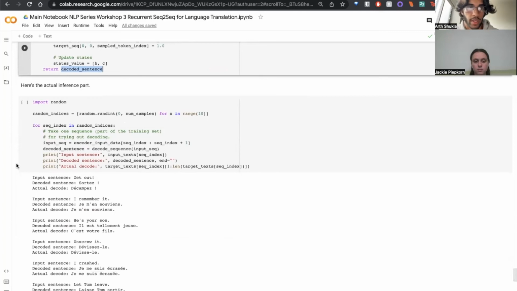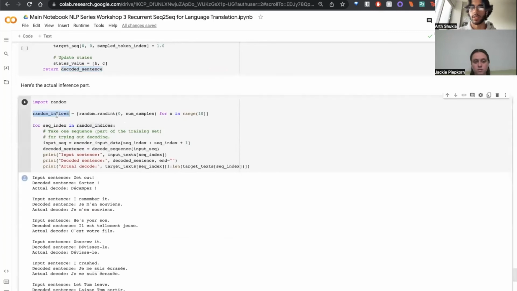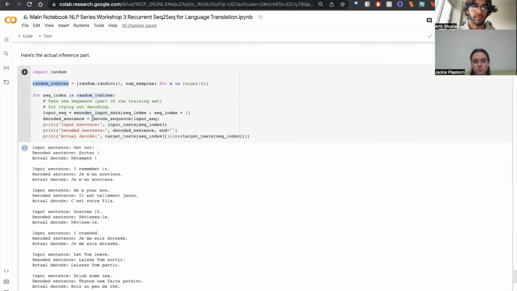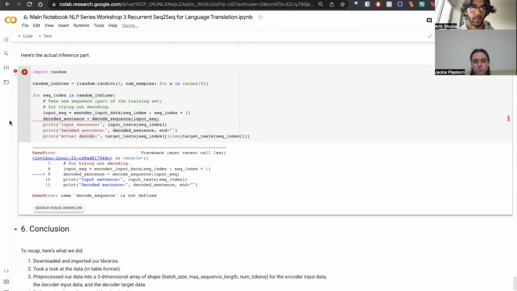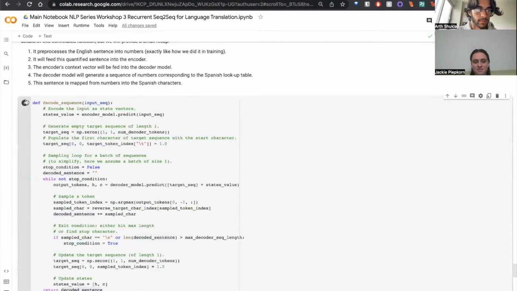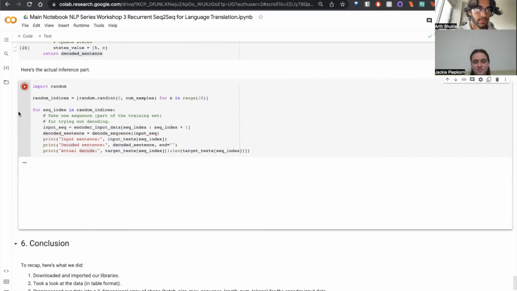Now, to perform actual inference, we have this function, sequence index. What we're doing is creating a set of random indices from our data set, so anything from 0 to 1,000. In this case, we have 10 numbers from 0 to 1,000. We'll then get the actual English sentence from our data set, pass this into our decode sequence function, and then compare it to the actual decoded sentence. Let's go ahead and run this to see the output. Oh, sorry, I did not run the previous cell. Okay.